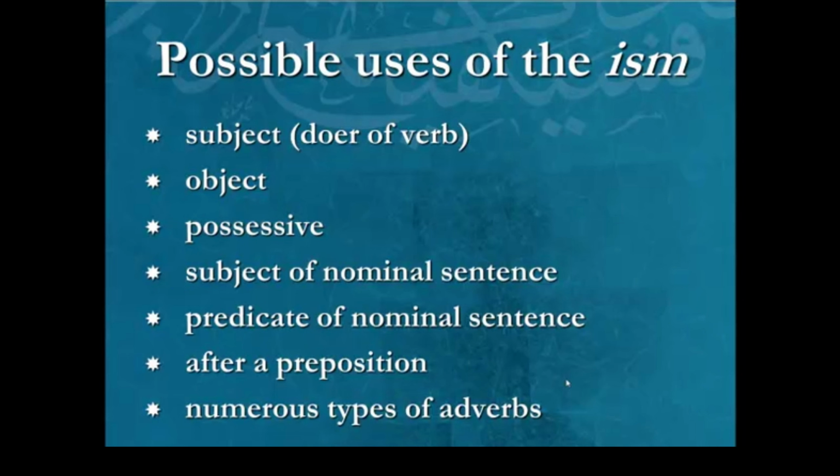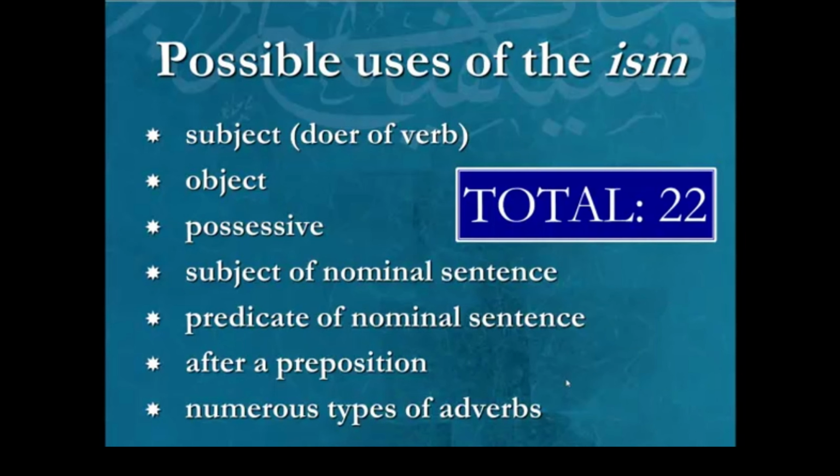So the question is, what's the grand total? How many possible ways can an ism be used in a sentence? And the answer is 22. 22 possible usages for the ism. And let me tell you, the 132-page best book in the world for grammar, one third of that book is devoted to developing these 22 places. One third. So what we are giving you in this presentation is one third of all of grammar.